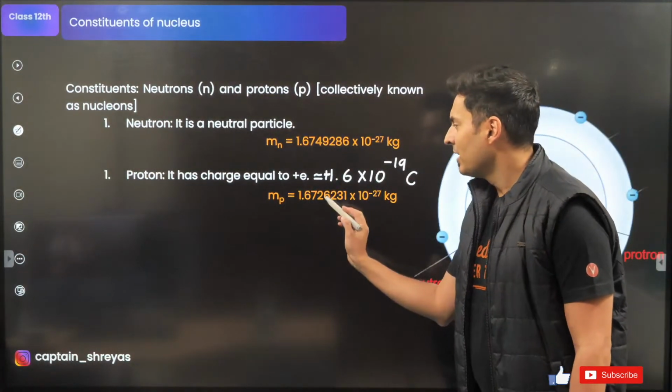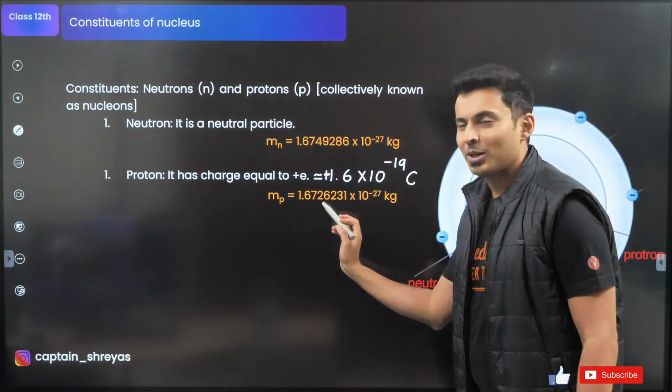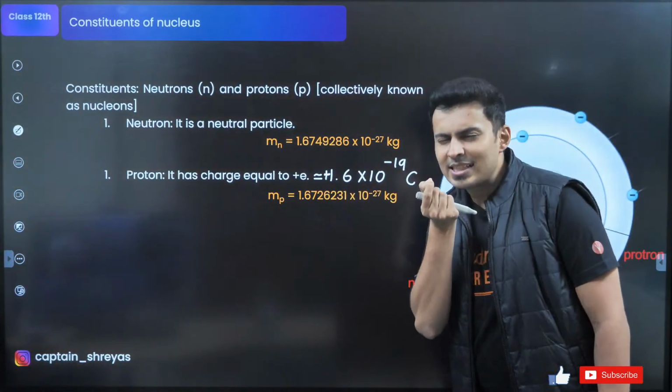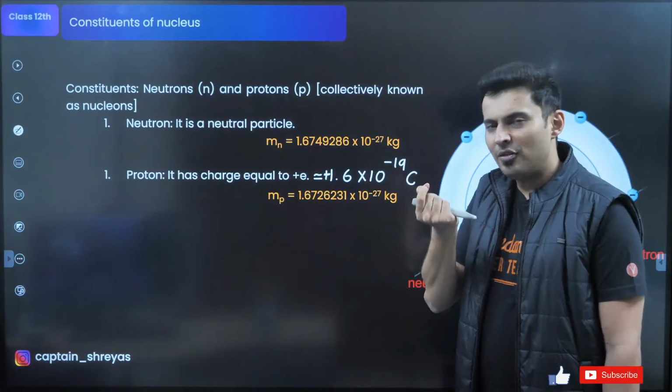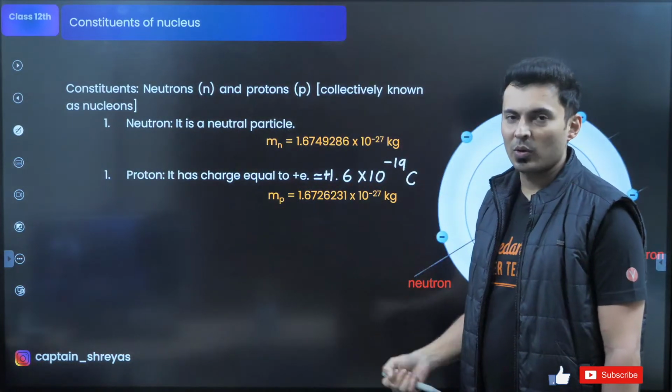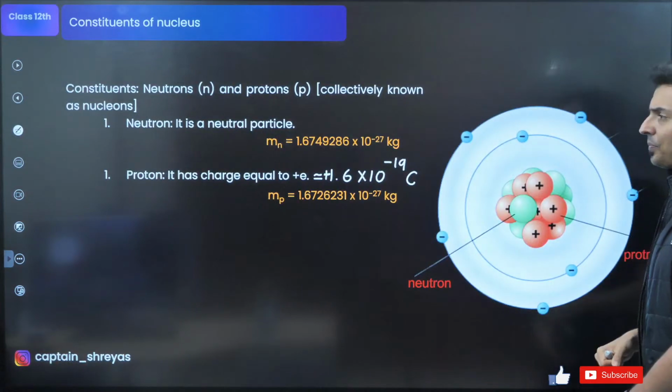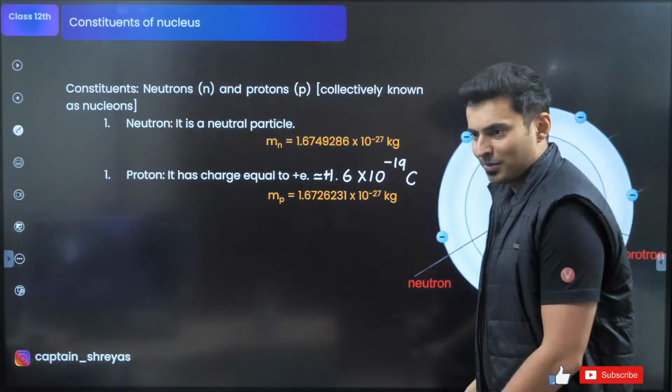Mass is almost the same. There is a change only in the third decimal. This is 674, this is 672. The mass of neutron is very slightly larger than the mass of the proton, but otherwise they are roughly the same. You can see that over here. Everyone with me? Very good.